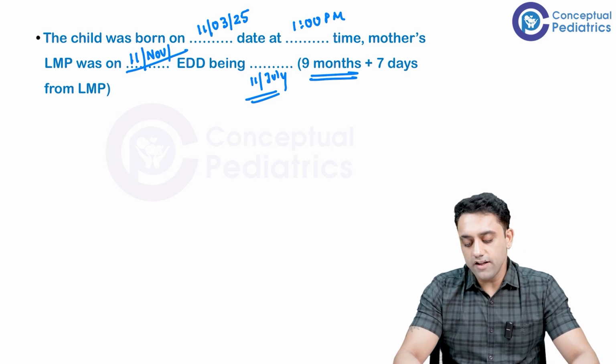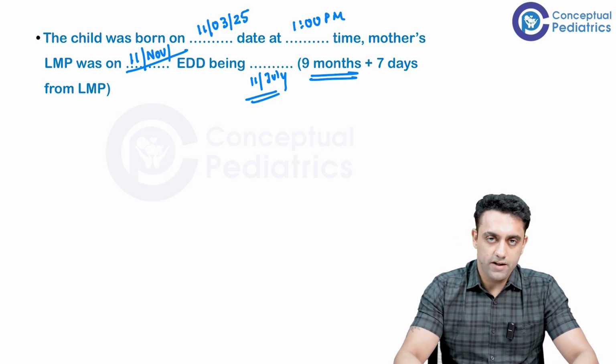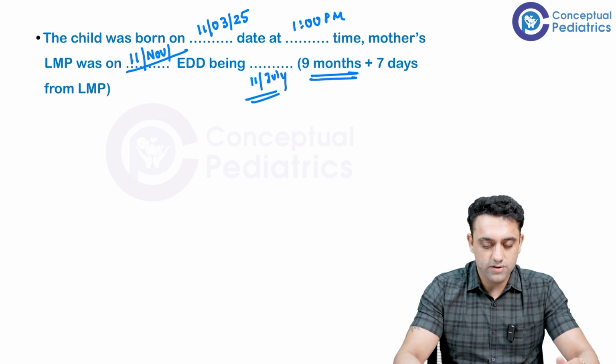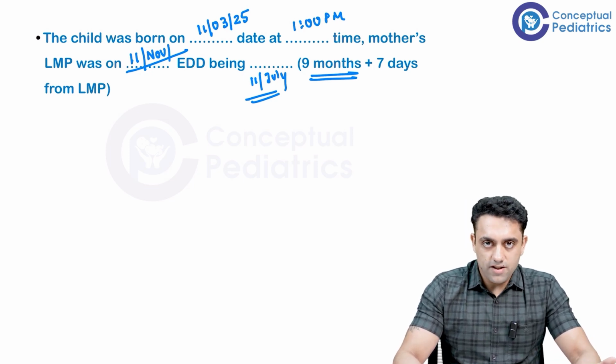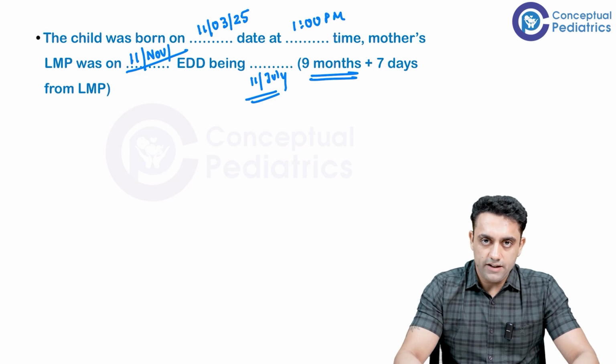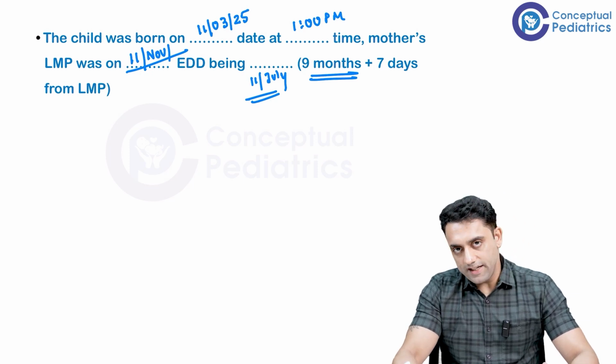And the expected date of delivery is 11th July, whatever date is there. Okay, 2025, 29, 30. And 9 months, 7 days, of course, is something you have the basic idea of: the last menstrual period and expected date of delivery.